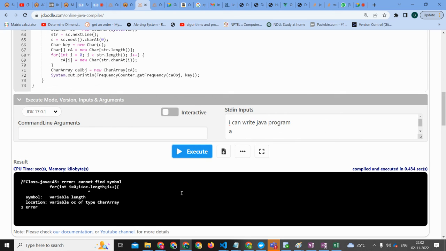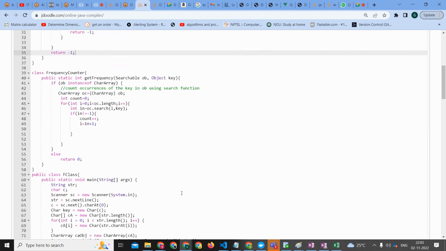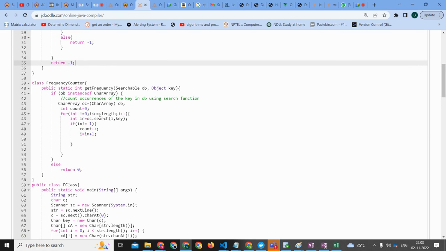Now the only thing is length. This OC dot length, after OC we should have this symbol. Line number 45. Why do we need OC?